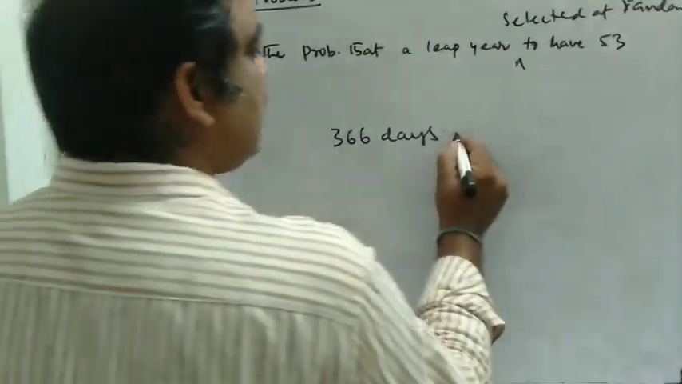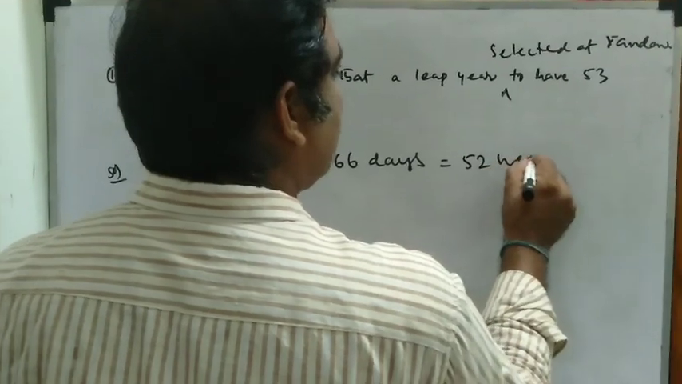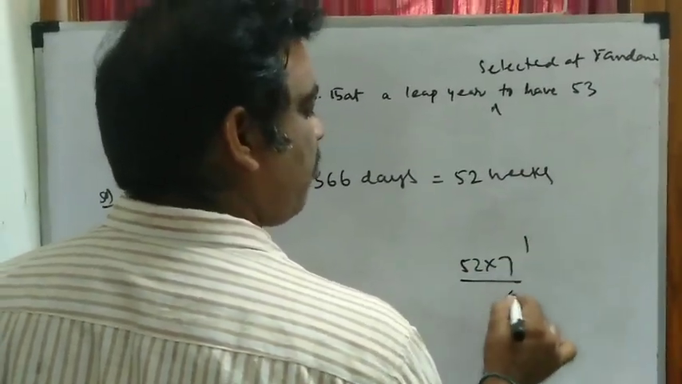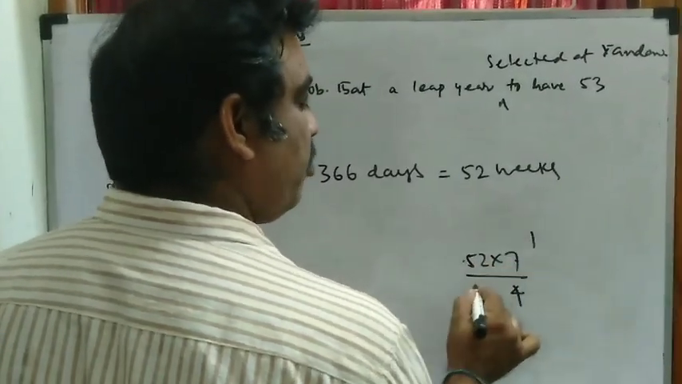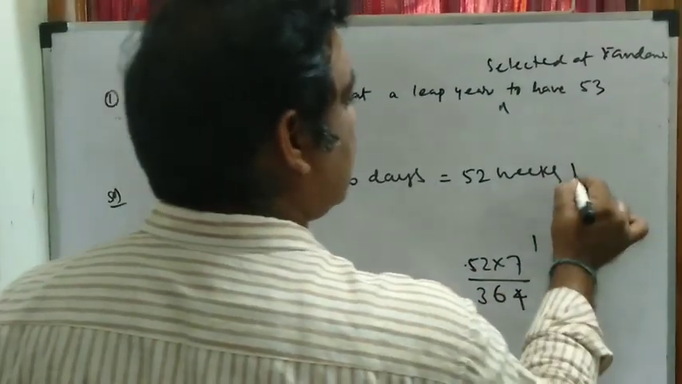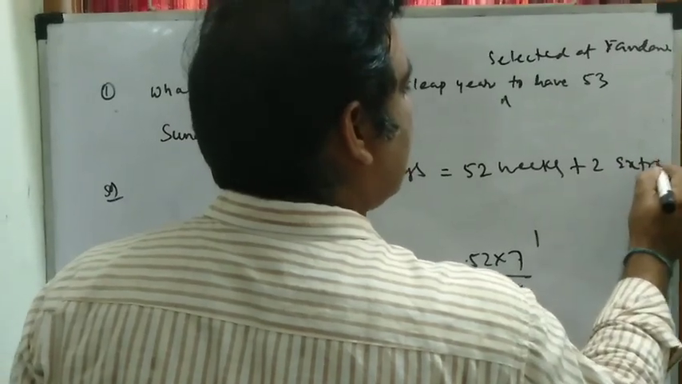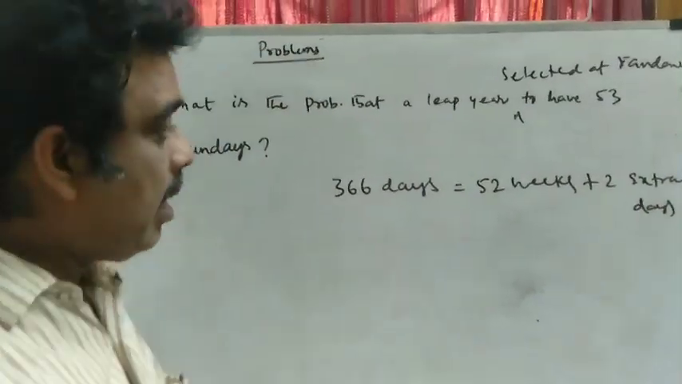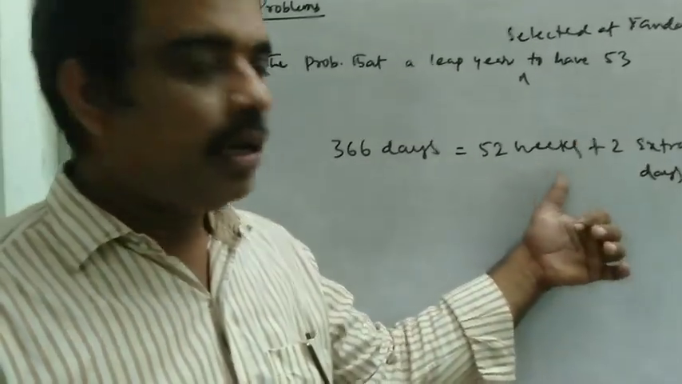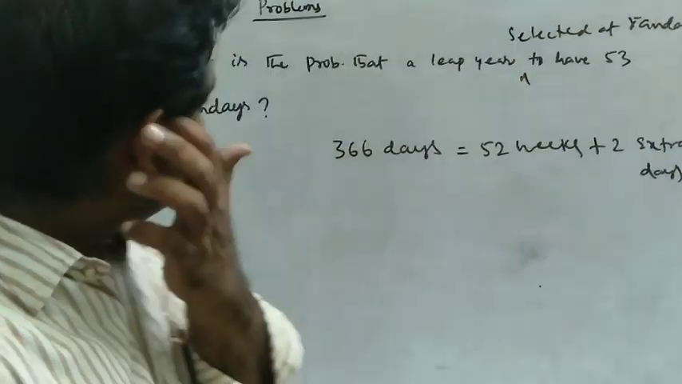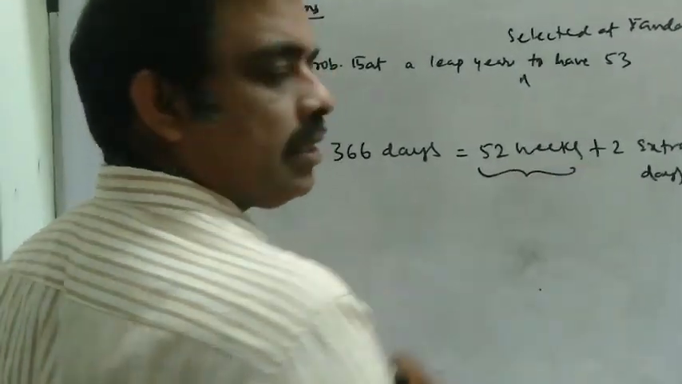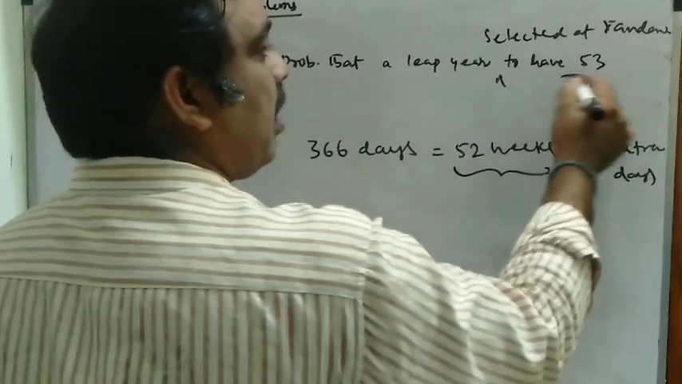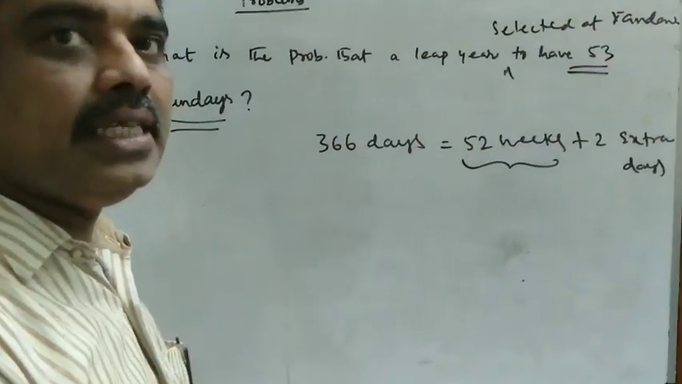So 366 days means 52 weeks. Am I right? 52 weeks means 52 into 7: 7 2s are 14, 7 5s are 35, plus 1 is 36. That is 364 days plus 2 extra days. So in 366 days, there are 52 full weeks plus 2 extra days. 52 weeks means there exist 52 Sundays. We have to find the probability of having 53 Sundays in a leap year.